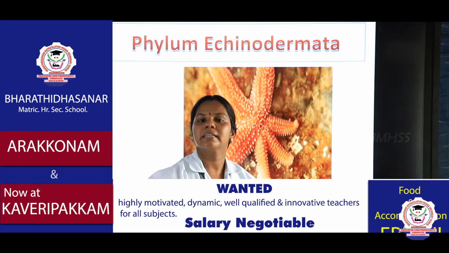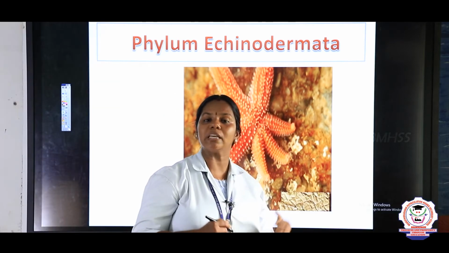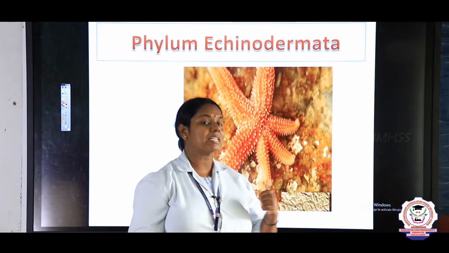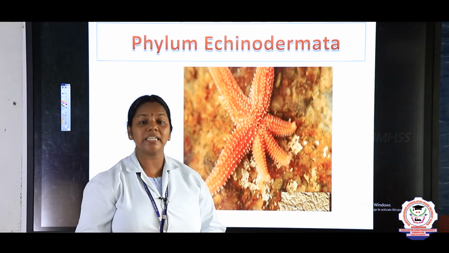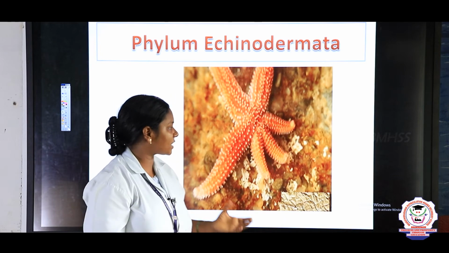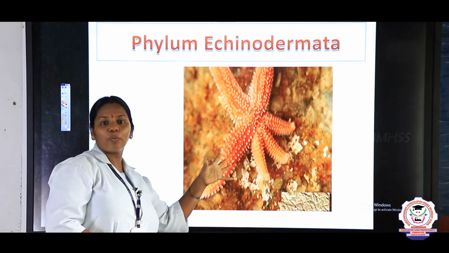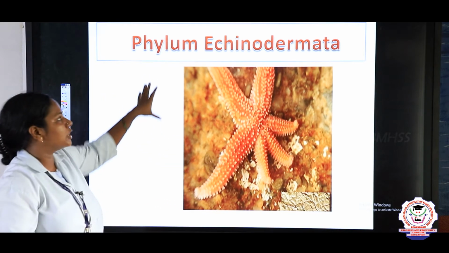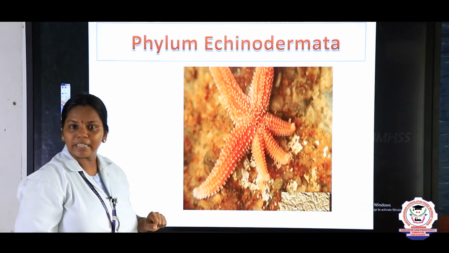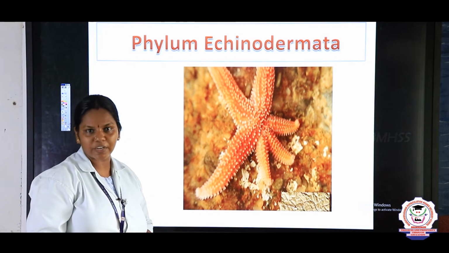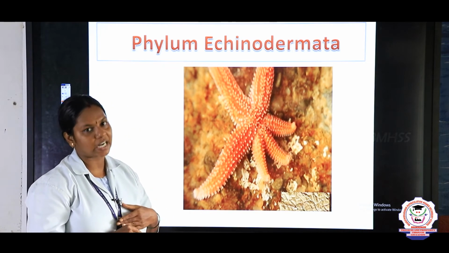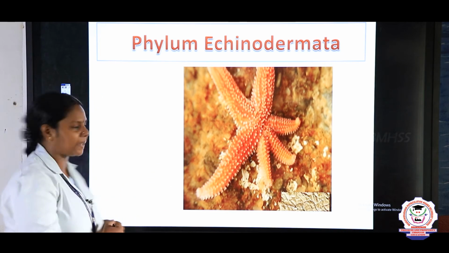In this chapter we have discussed many phyla, and the last phylum in invertebrates is Echinodermata. What do you see in this image, children? The starfish moving, right? The phylum Echinodermata includes the starfish, sea urchins, etc. So now let us go into the topic.